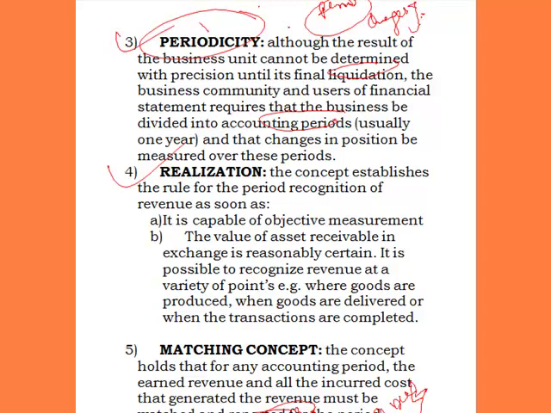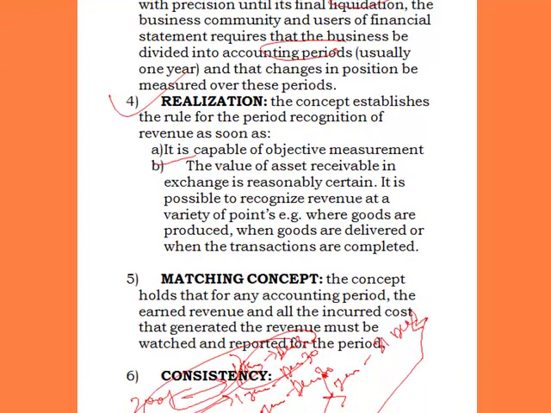If we can objectively measure a revenue, then the concept establishes the rule for the periodic recognition of revenue as soon as it's capable of objective measurement. Now the value of the asset receivable in exchange is reasonably certain. It is possible to recognize revenue at a variety of points, e.g. where goods are produced, when goods are delivered, or when the transactions are completed.